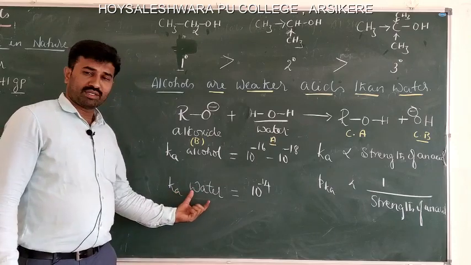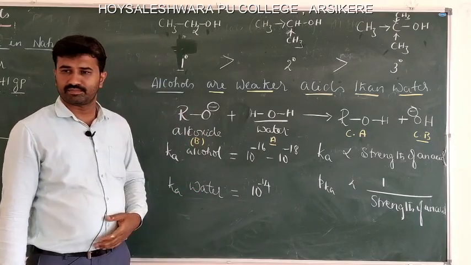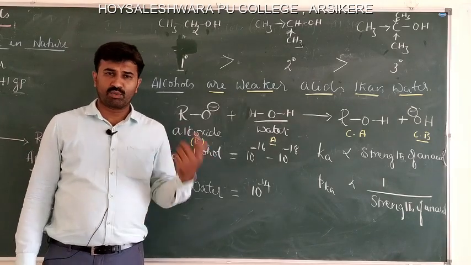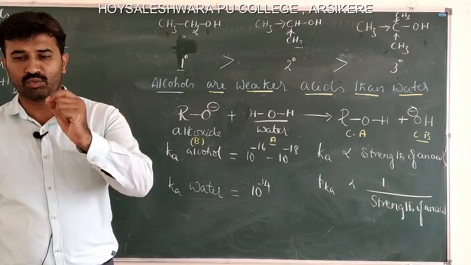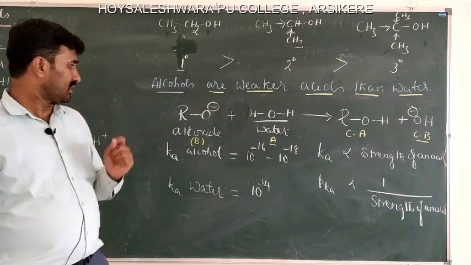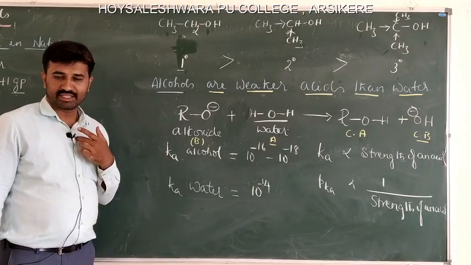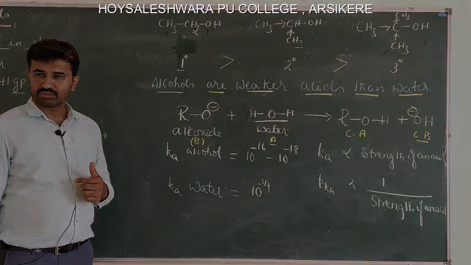Therefore, water is a stronger acid than alcohol. So, question for 2 marks or 1 mark: why are alcohols weaker acids than water? The answer: the Ka of the water molecule is higher than that of alcohol.